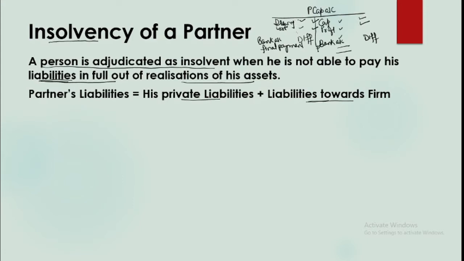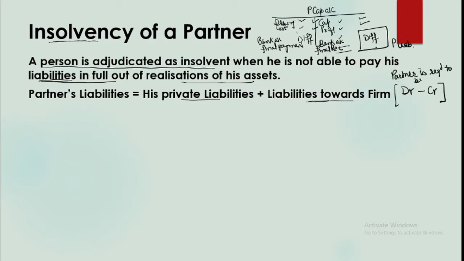This is called final receipt. That is, the partner is to bring this money. So this is the partner's liability towards the firm. This is the difference of his debit and credit when the credit side is lesser. So debit minus credit is his liability towards the firm. This is the amount that the partner is required to bring.